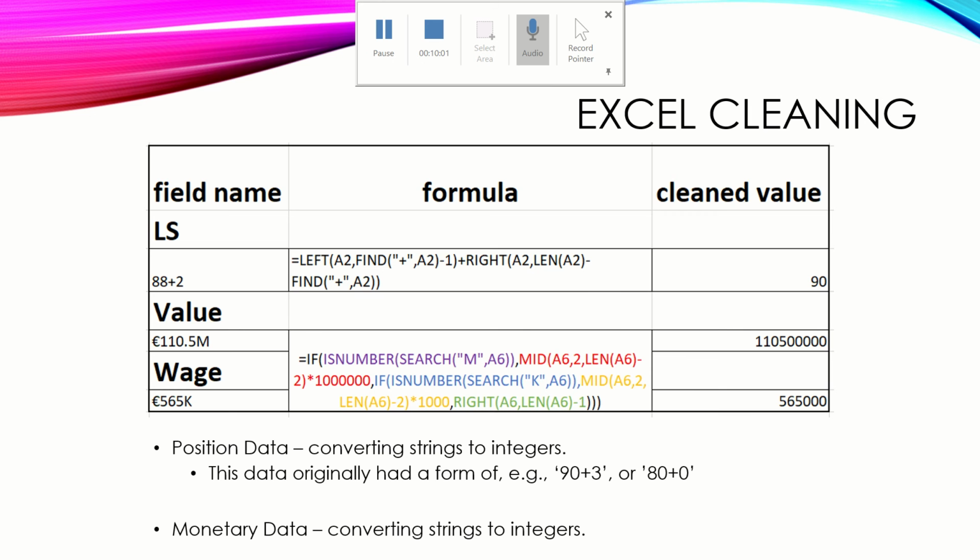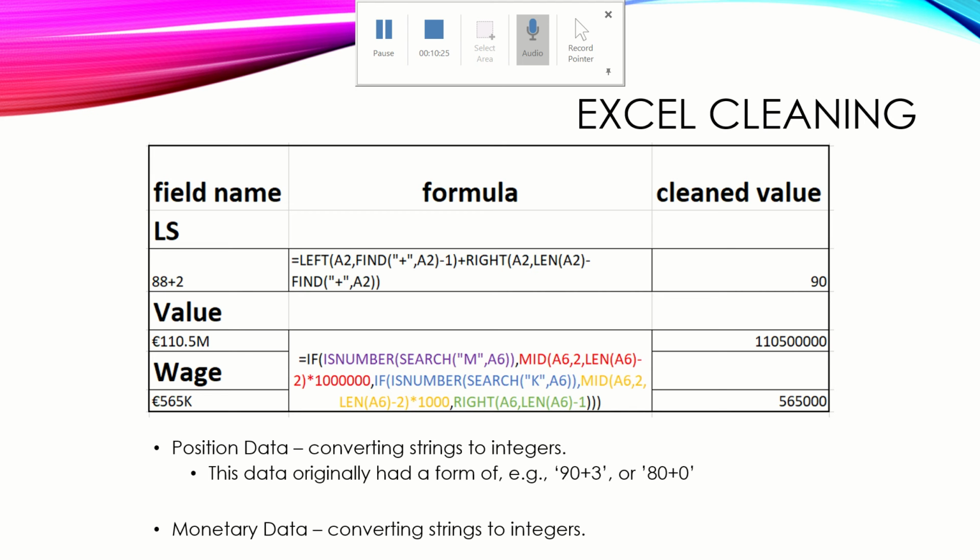So I had to do some formulas to clean that into a single value, which would be an integer, and then I'd be able to run analysis on it. Now in this case, I just decided that if there was a modifier in there, I would add the two rather than leave it as a flat 88. I wasn't able to find much information about what this modifier is or how it's calculated, but I thought if it was in the data, then I may as well try and capture it.